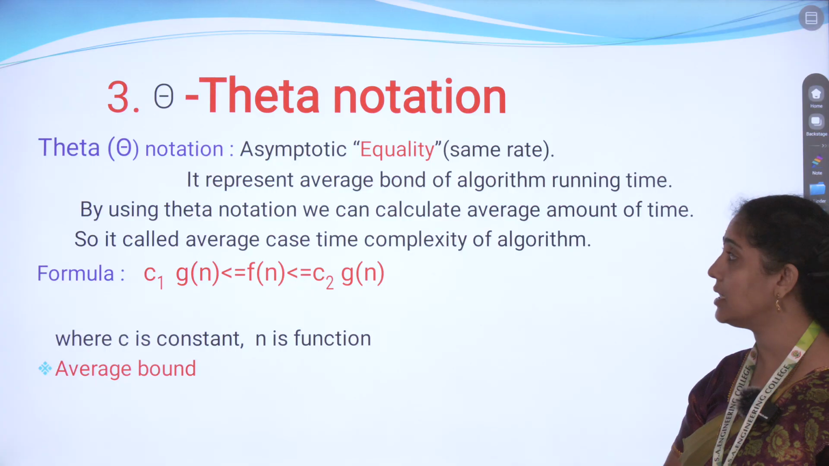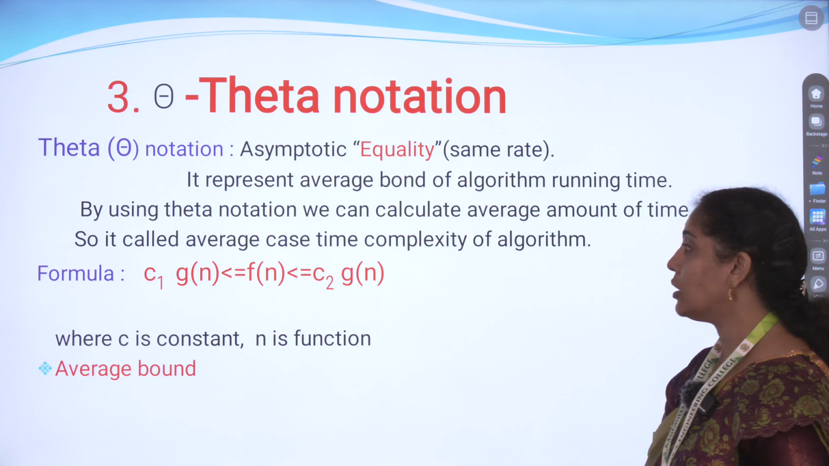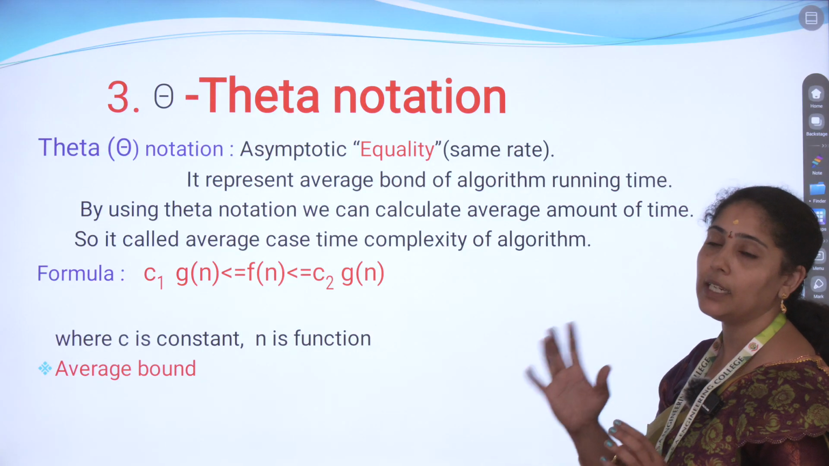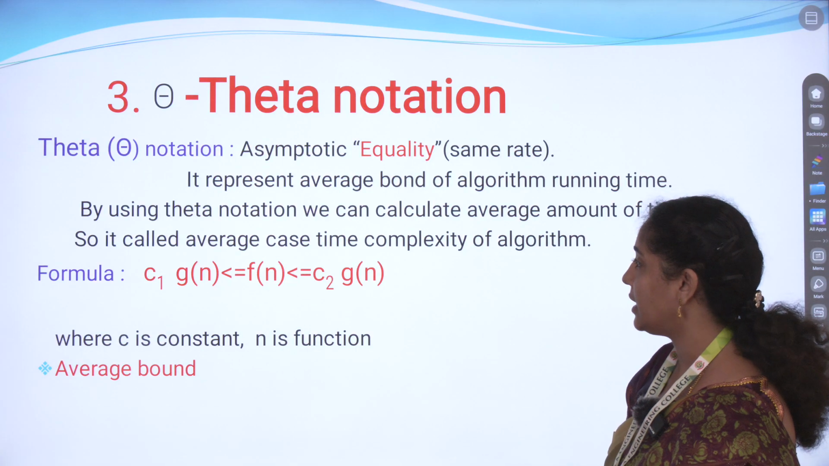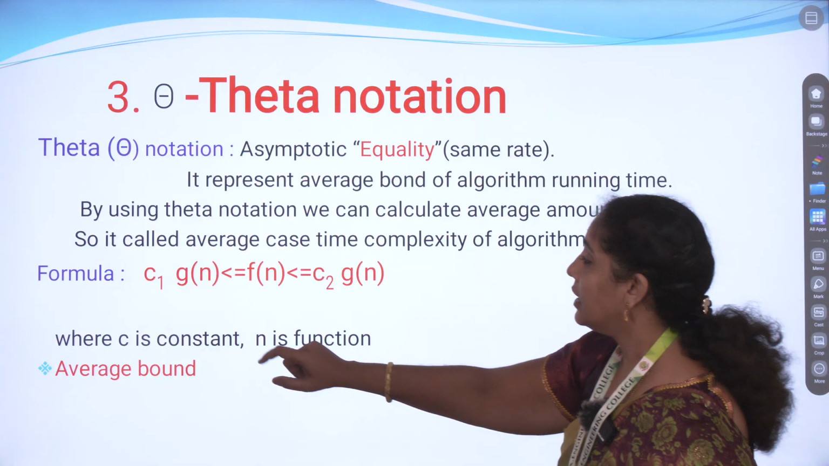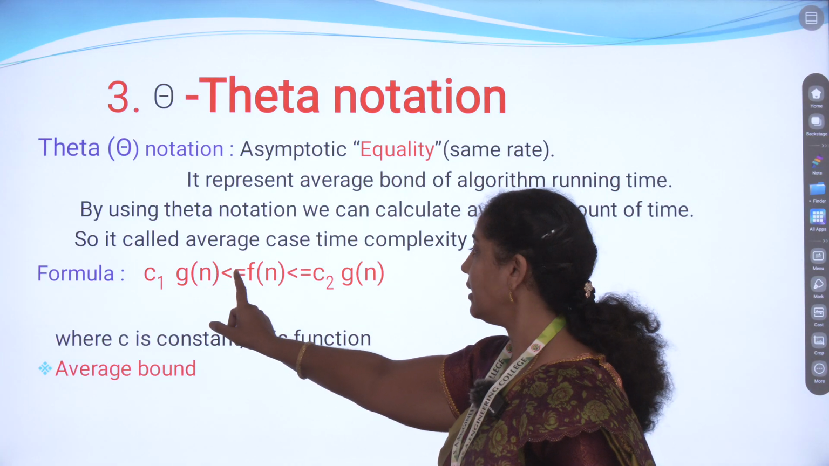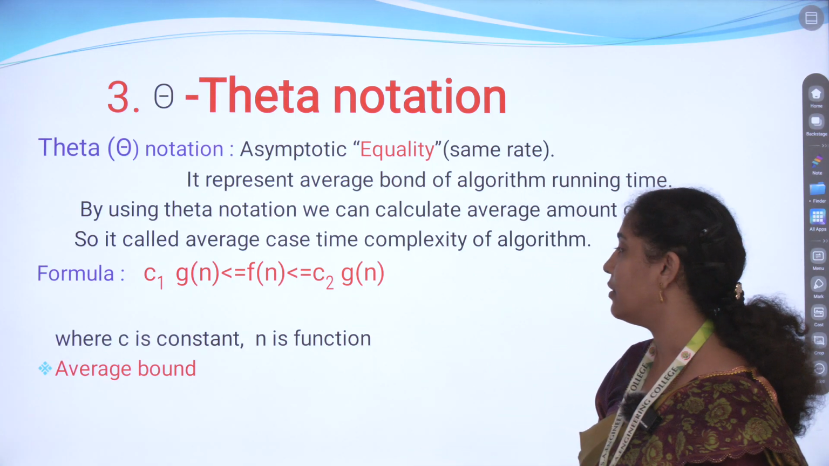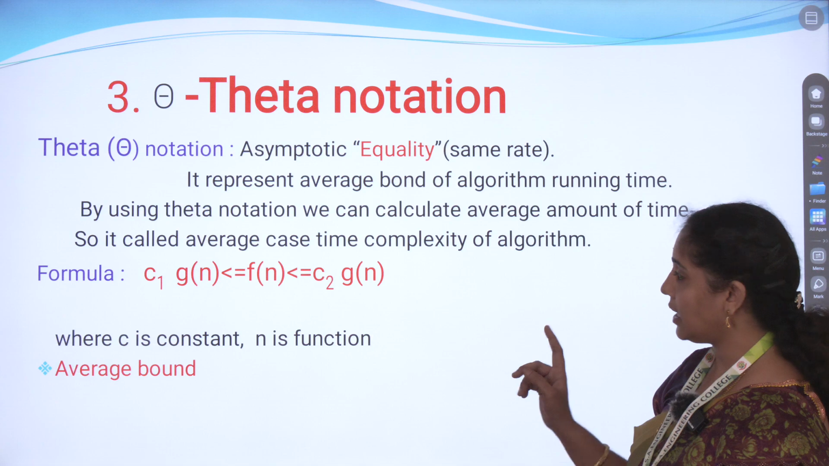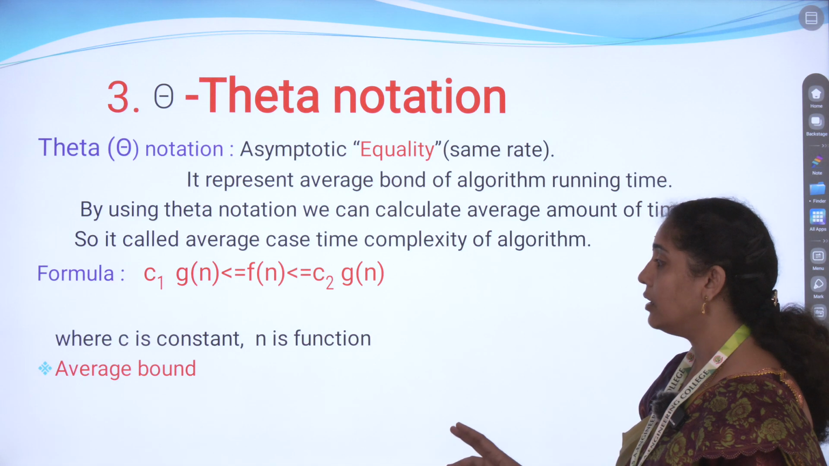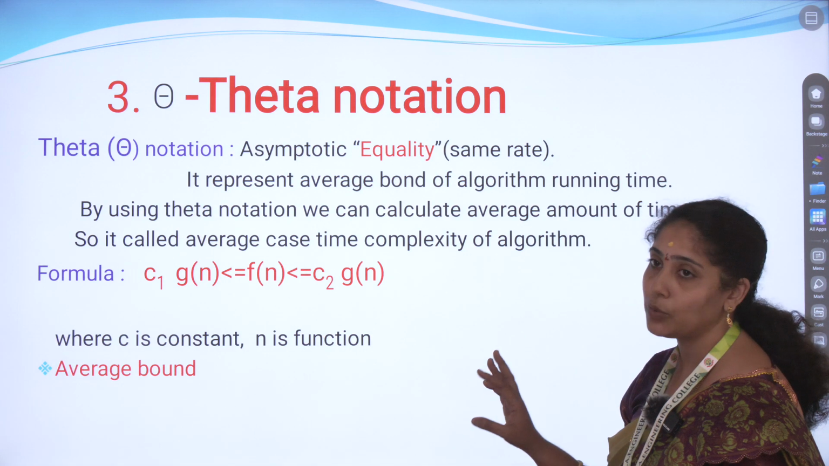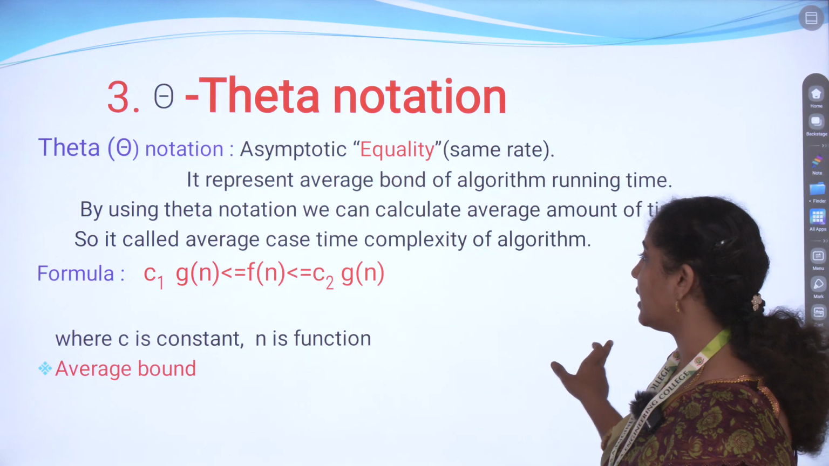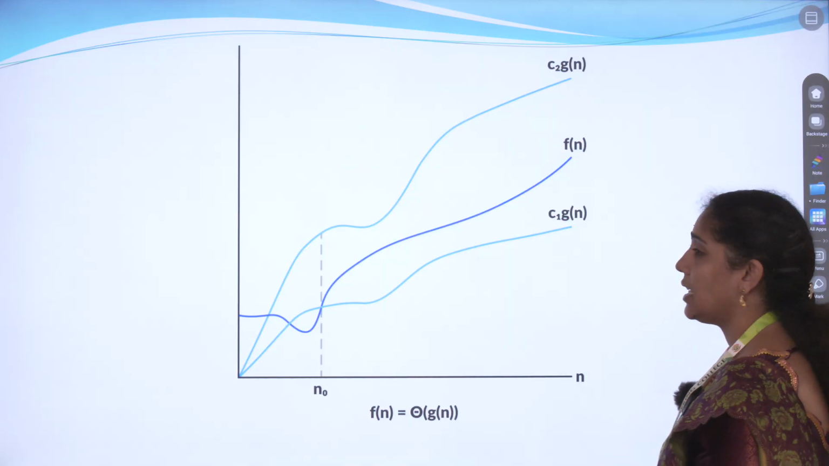Next is theta notation, the third notation. This is like an average case. Here we take the same rate and it is equal. The formula is c1 of g of n less than or equal to f of n and less than or equal to c2 of g of n. Here c is a constant value. We take two constant boundary values and check them against the function, and we get an answer like this. With the example we can easily understand.